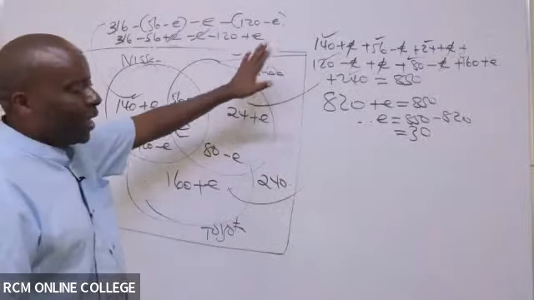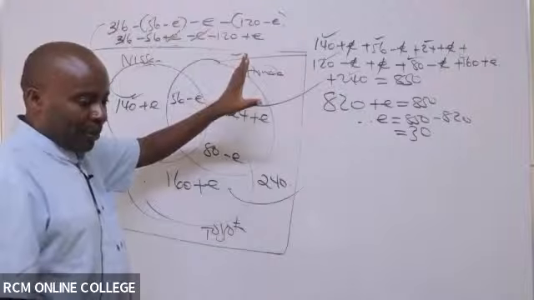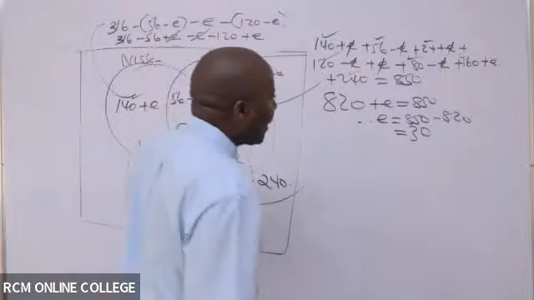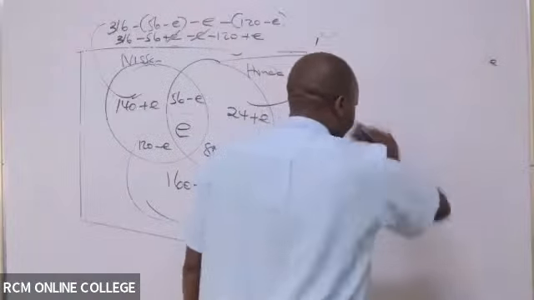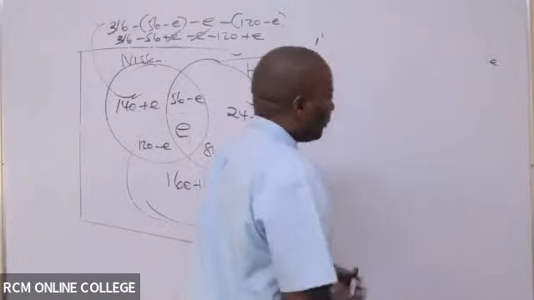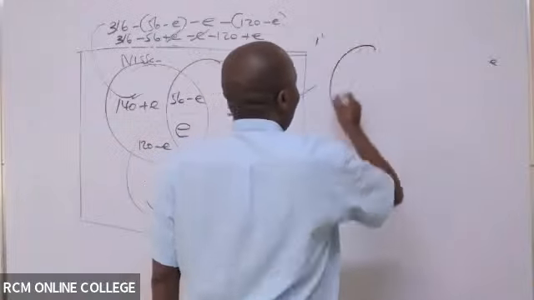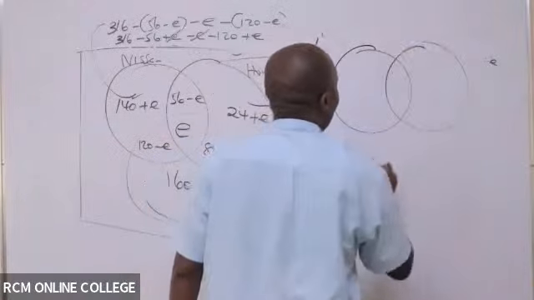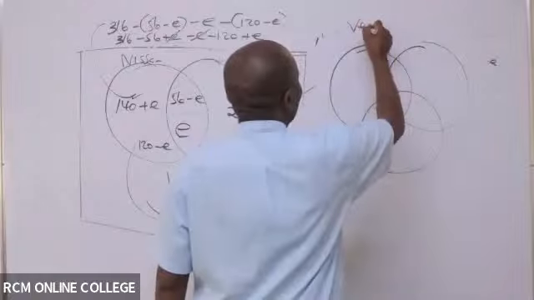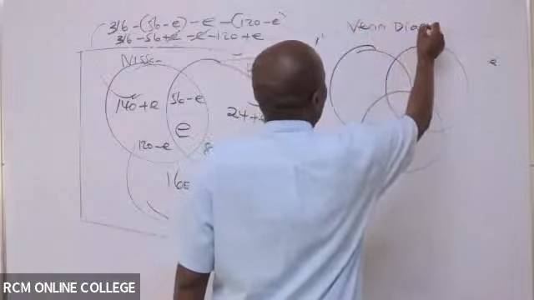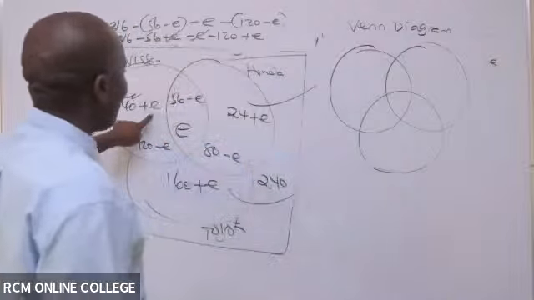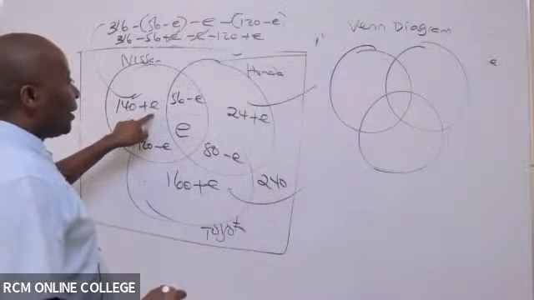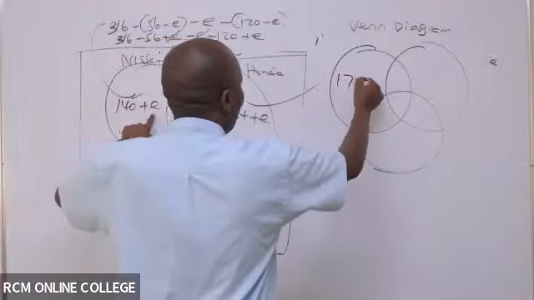So you write there the Venn diagram. So we have here 140 plus 30. You will see E is 30. So this space here we have 170.